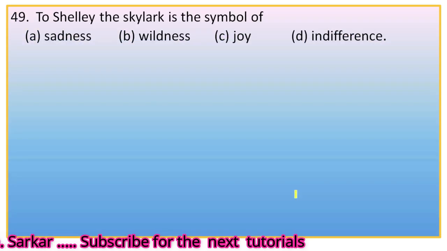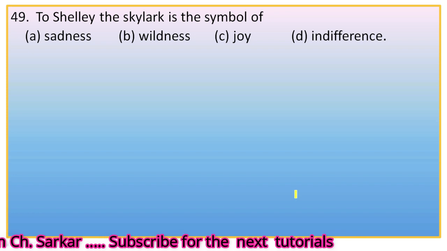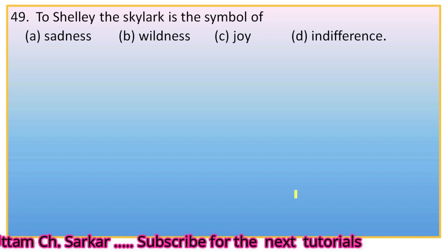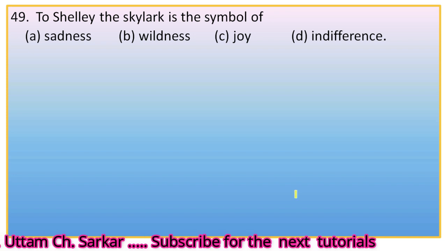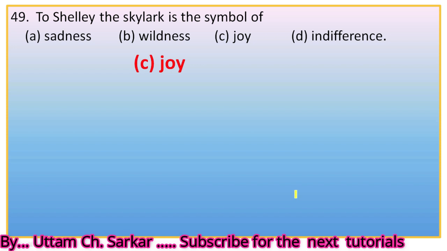Then question number 49. To Shelley, the skylark is the symbol of sadness, wildness, joy, or indifference. The right option is obviously joy. Why joy?